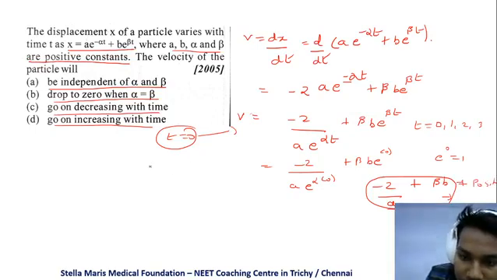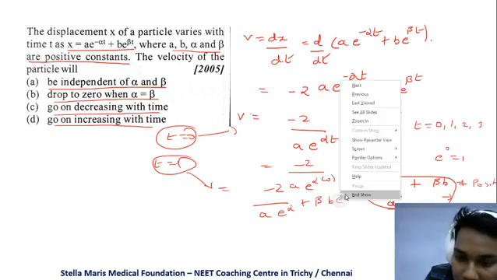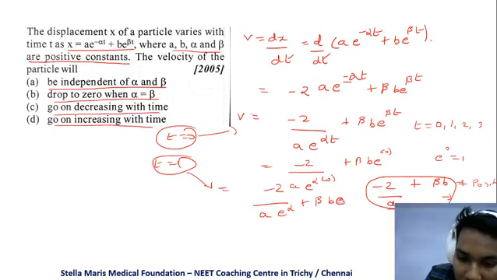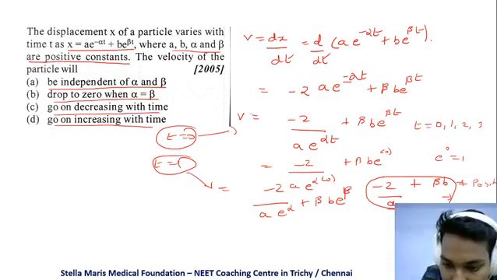So when you give t is equal to 1, substitute t is equal to 1 here: minus 2 by a into e power alpha plus b into e power beta.